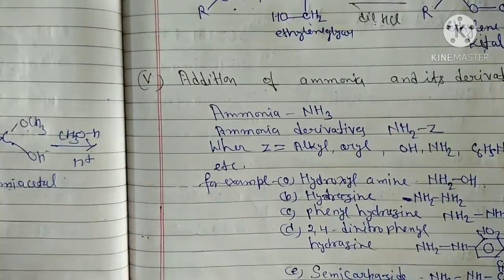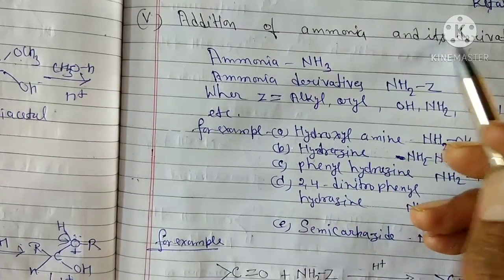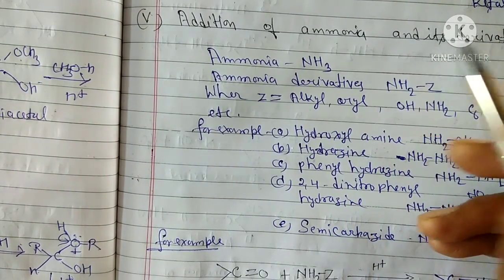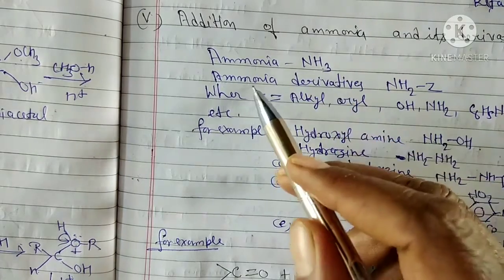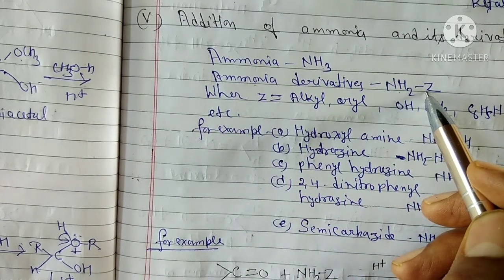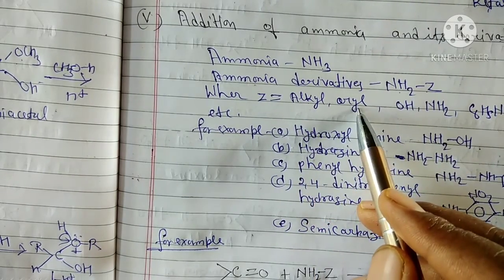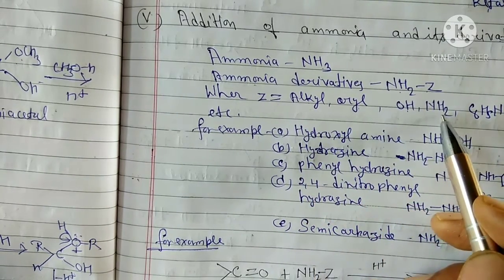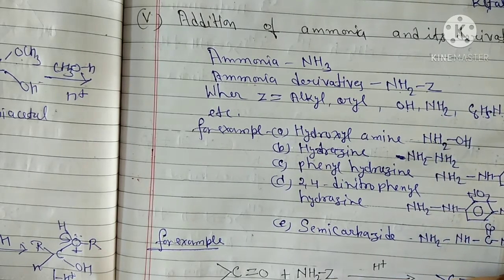And now the last reaction we will discuss here: addition of ammonia and its derivatives. What are ammonia derivatives? Ammonia is the simple molecule NH3, and ammonia derivatives we represent as NH2Z. Z means alkyl groups, aryl groups, hydroxyl group, amino groups, C6H5NH, NHCONH2.